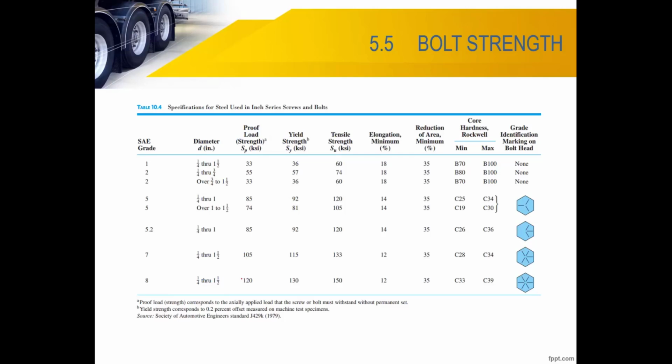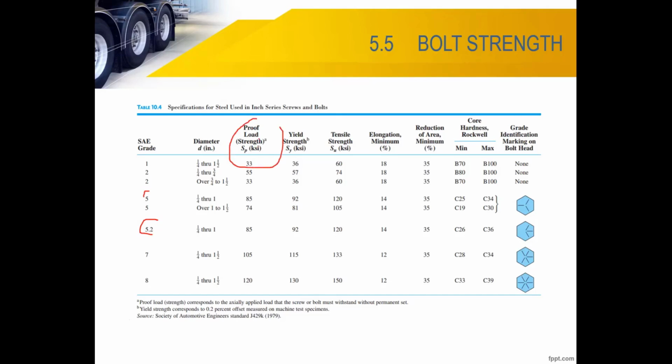Okay. All right, so this is also from your textbook. This is table 10.4. Table 10.1 talks about the size of the bolt. This one, table 10.4, means the strength of the bolt, bolt strength. So the bolt, normally you will select what grade. Say you want to use grade 5 or grade 5.2, so you will refer to the proof strength. Remember when you have axial load, you have to use proof strength. Remember this one. The other is English.